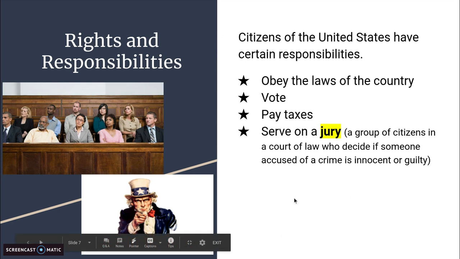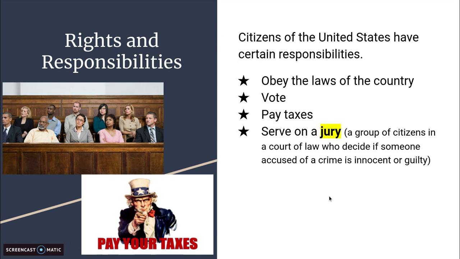So here's a little bit about the national government, the United States Constitution, and the rights and responsibilities of American citizens. Next week, we will talk about the actual system and structure of the government and the three branches of government: the legislative branch, the executive branch, and the judicial branch.